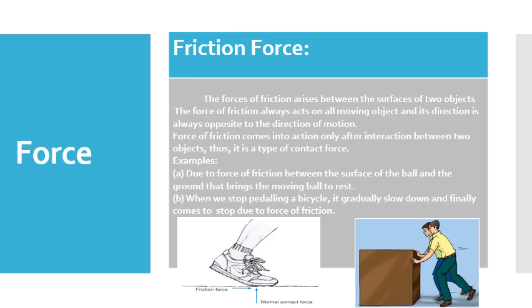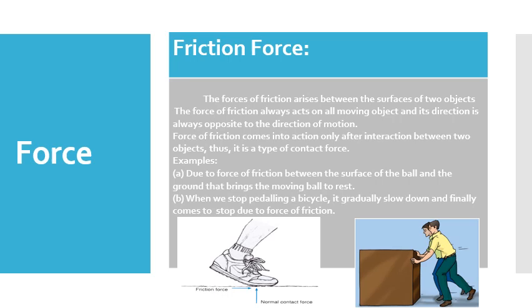Another particular contact force is friction force. The force of friction arises between the surfaces of two objects. The force of friction always acts on all moving objects and its direction is always opposite to the direction of motion. The force of friction comes into action only after interaction between two objects. Thus, it is a type of contact force. Example: due to the force of friction between the surface of the wall and the ground, the movement of a wall is brought to rest. When we stop pedaling a bicycle, it gradually slows down and finally comes to a stop due to the force of friction.